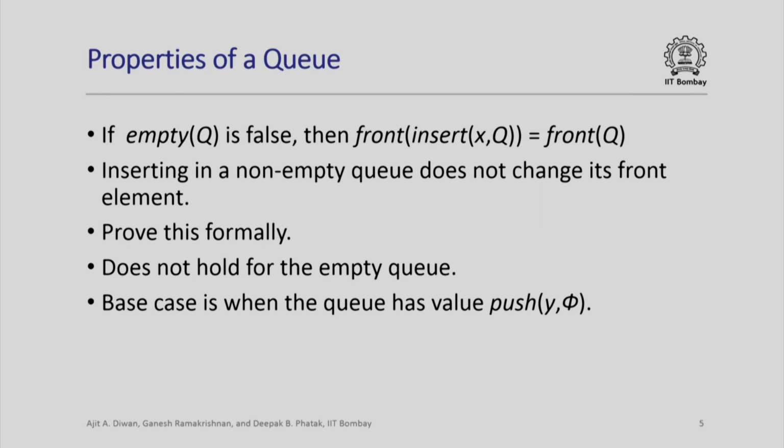So let's look at a property of a queue. This says that if the queue is not empty, then the front of the queue obtained by inserting an element x in the queue is equal to the original front of the queue. That is, the element at the front of the queue does not change if you insert an element in a non-empty queue. Note that if the queue was empty, then front of queue was not defined earlier, whereas after you insert an element x in it, it will be defined. So this equation will not be valid if the queue was empty, because front of queue is not defined in that case. So inserting in a non-empty queue does not change its front element.